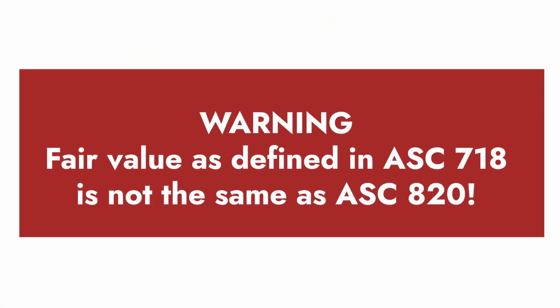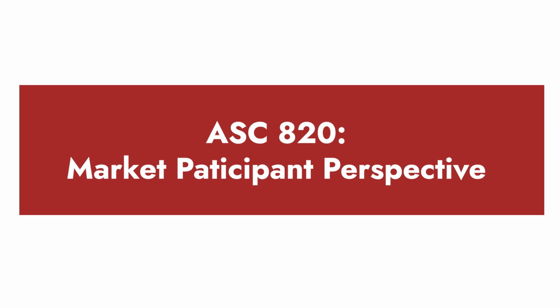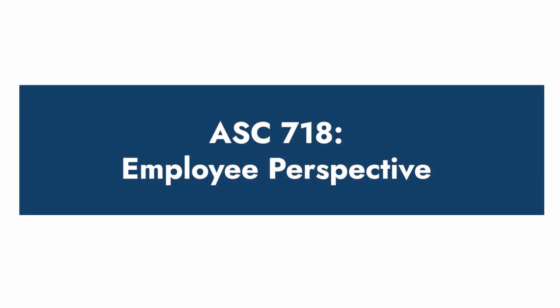Okay, once we figure out classification, now it's grant date fair value that's going to drive our accounting. We've got to figure out what's the value of that award. That's determined on the grant date when we have a mutual understanding between the company and the employee, and at fair value. But be careful, we're not talking about fair value under ASC 820. Although it's very similar, it's not exactly the same because unlike ASC 820, which looks at a market participant perspective of value, we're looking at what we think the behavior of our employees is going to be. So it's a little bit different.